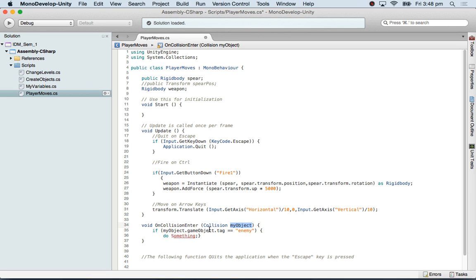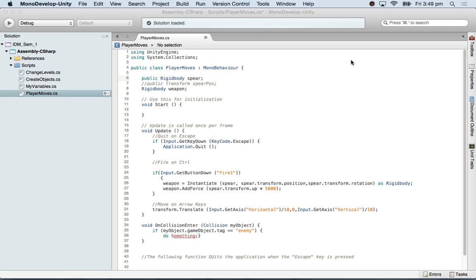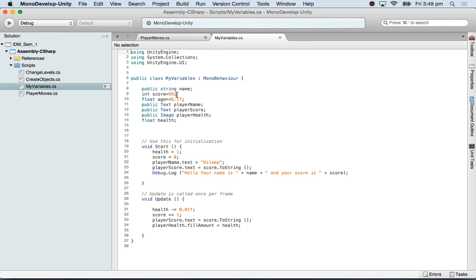My object is a variable, and I'm saying that if that variable's game tag is equal to enemy, if it is enemy, then let me get a variable called score. Remember, in my variables, I used UI.